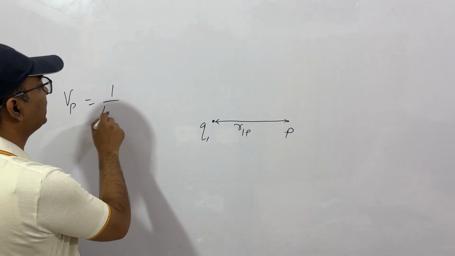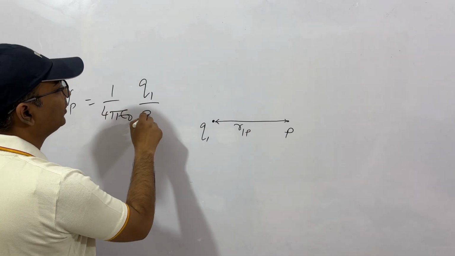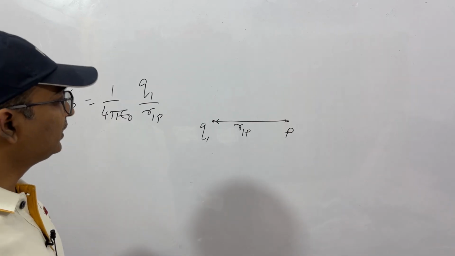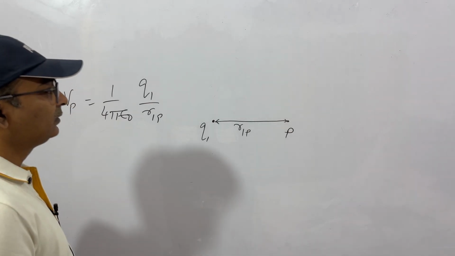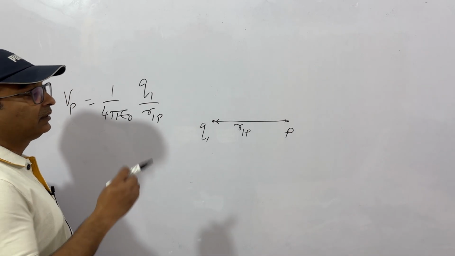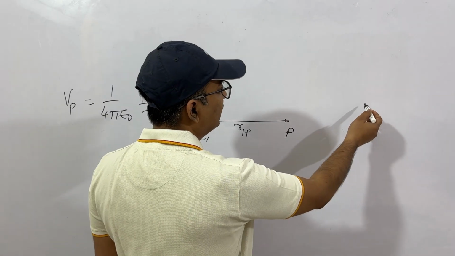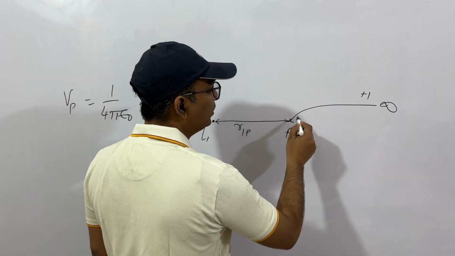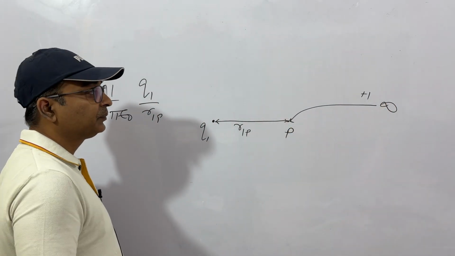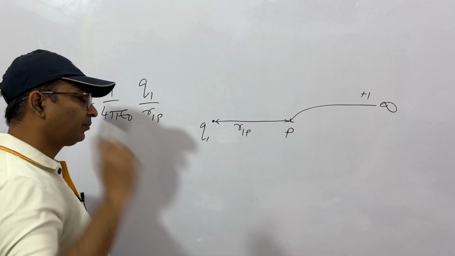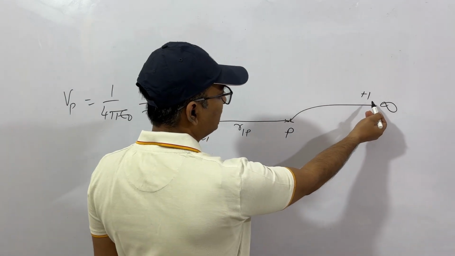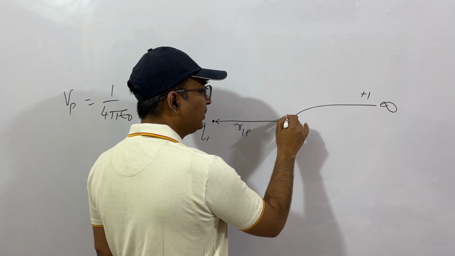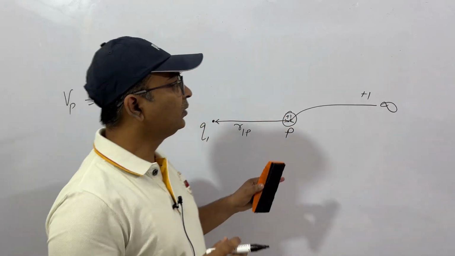This will be 1 by 4 pi epsilon 0 Q1 by R1P, and you understand direction, vector, position vector, all. I am just explaining this to you. And we have discussed the definition of potential, that the work done in bringing a unit positive charge from infinity to this point is the electric potential. Now try to think, we have done some work in bringing this charge from infinity to this point. Now this charge is placed at this point. Where will this energy go?